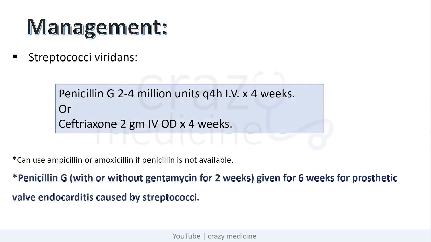Now coming to management part. If it is caused by Streptococcus viridans, it is treated with penicillin G for 4 weeks or ceftriaxone for 4 weeks. Remember friends, penicillin G with or without gentamicin for 2 weeks is given for 6 weeks for prosthetic valve endocarditis caused by streptococci.